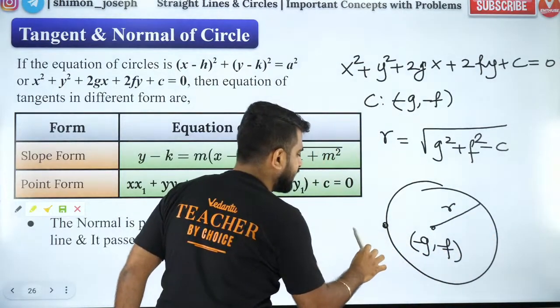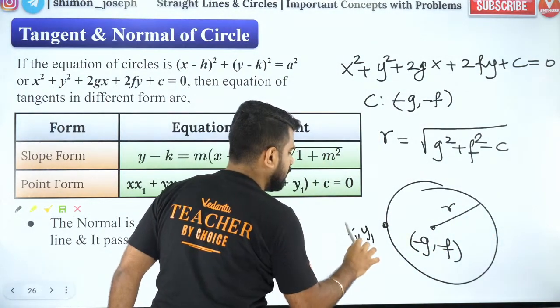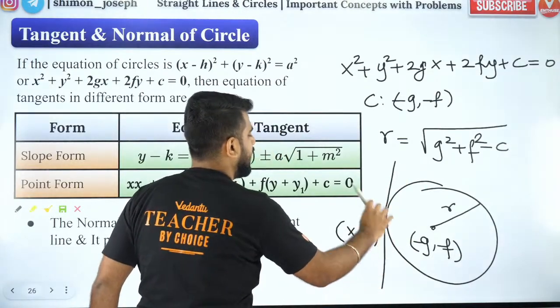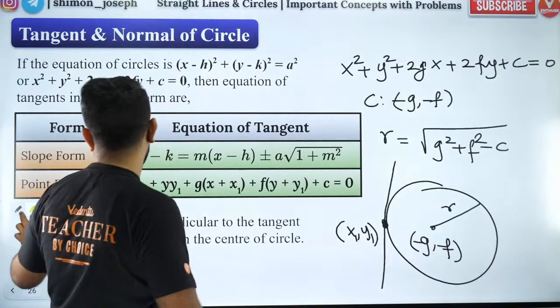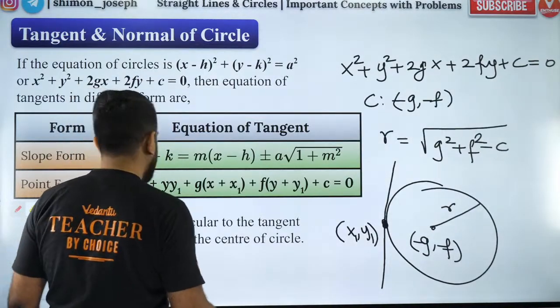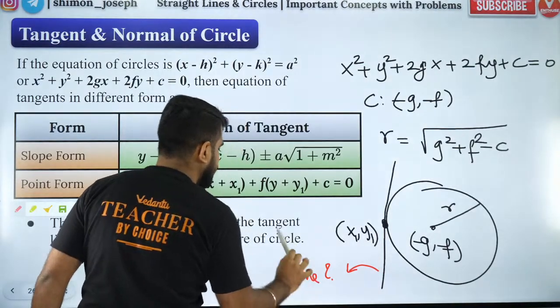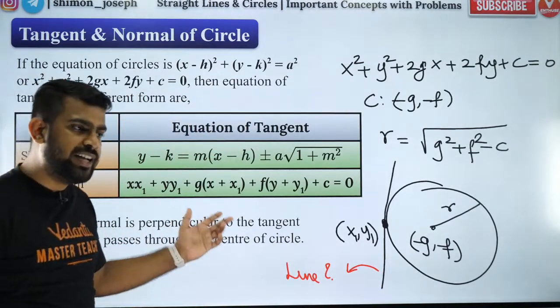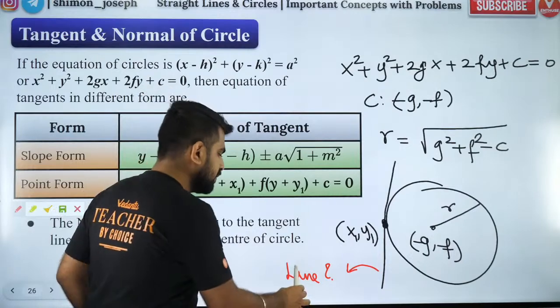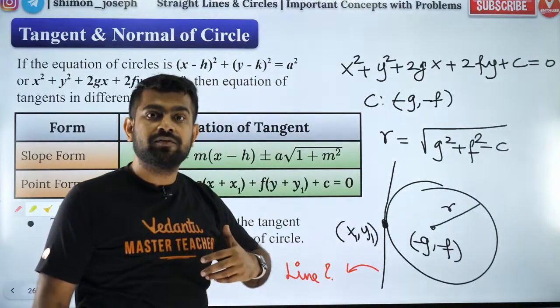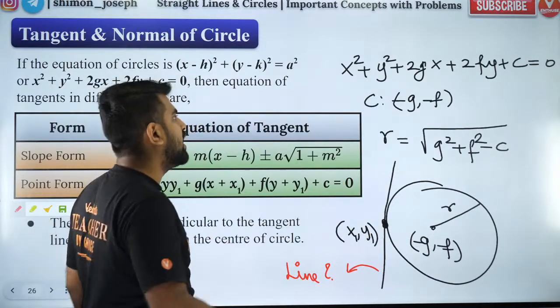Now you have a point x1, y1. I want to find the tangent at this point. So my question to you all is, how do I get the line equation? Again, we are going to use the form which I taught you just now, Cartesian form.